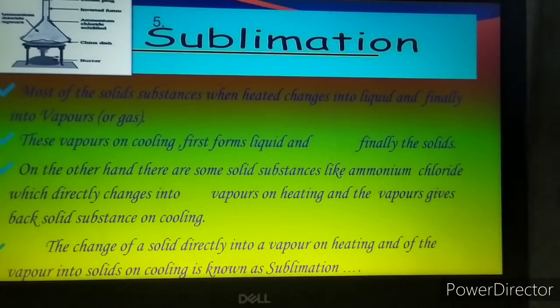So this is the general phenomenon that takes place with solids: they change from solid to liquid state and then from liquid to gaseous state. But there are certain substances, like ammonium chloride, iodine or camphor, which change directly from solid state to vapor state on heating. And when cooled down, they give back the solid substance.